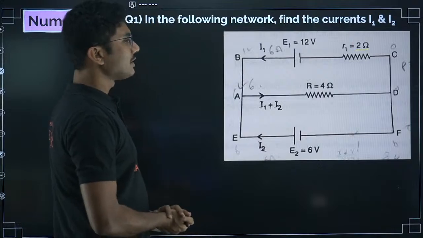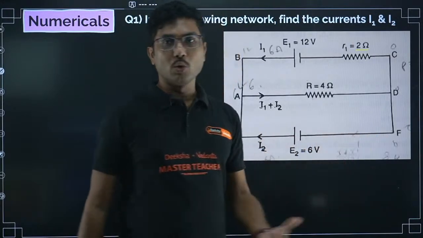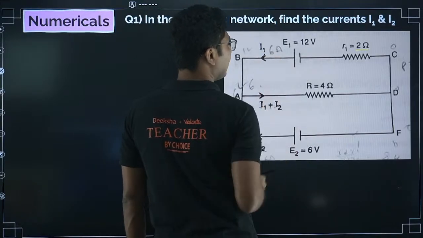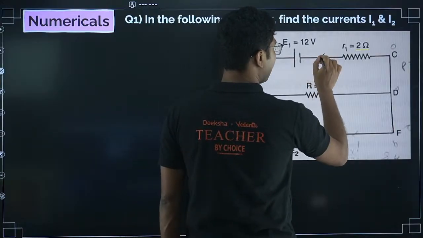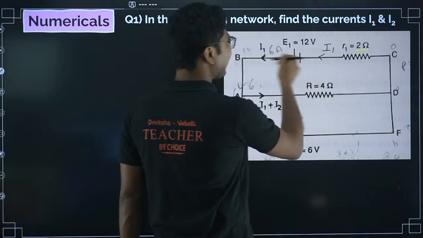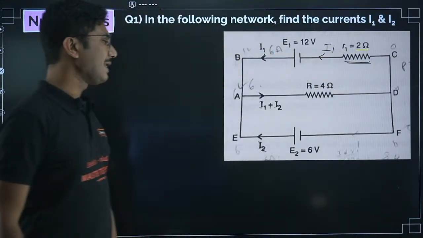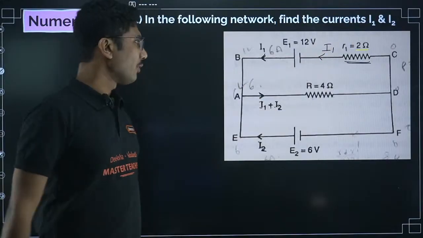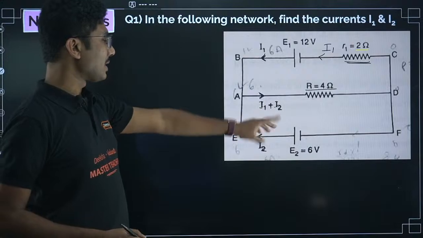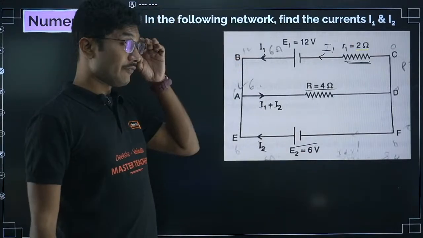So how to solve this question easily? If you see, there is no resistance connected in the lower part of the circuit. So I1 current exits the battery or cell, that means the same current has to come back. That is the conservation of charge. So if I1 current exits, I1 current will also come back. So current through this small r1 is again I1. Current through this capital R, 4 ohm, is I1 plus I2, and there is no resistance in the lower part.